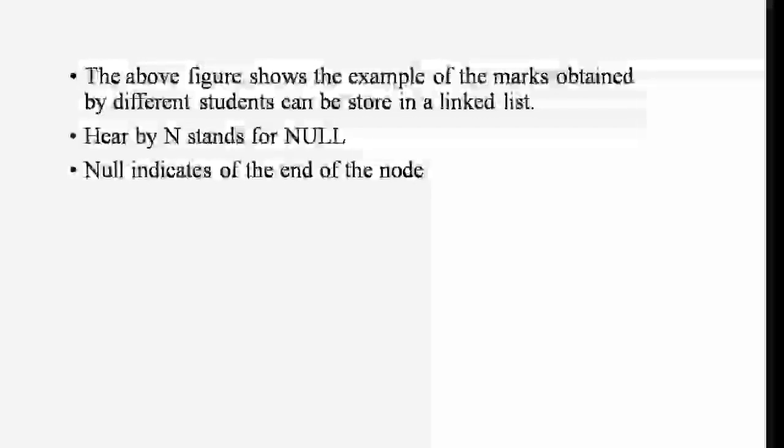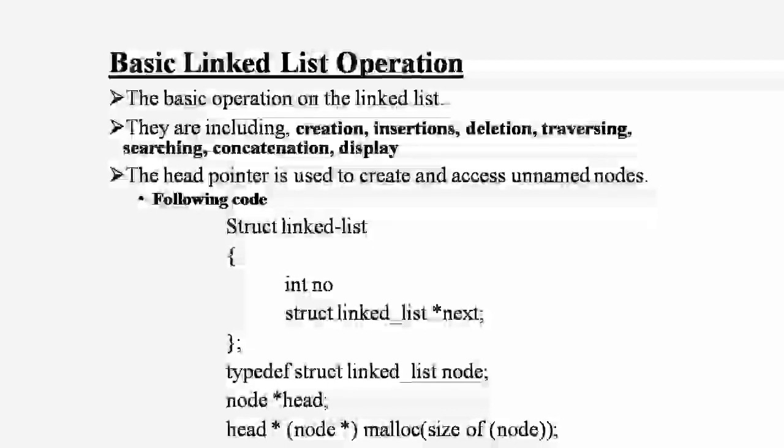What are the basic linked list operations? The basic operations on a linked list include creation, insertion, deletion, traversing, searching, concatenation, and display. You have three types of linked list: single, double, and circular.